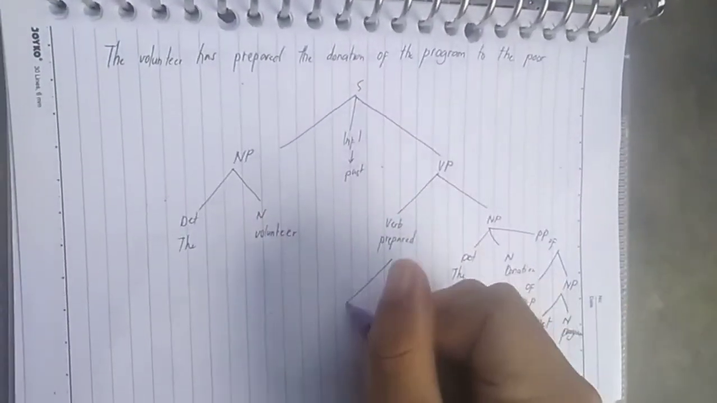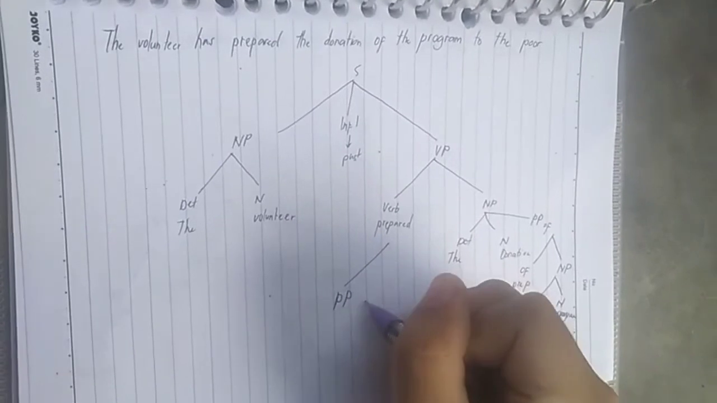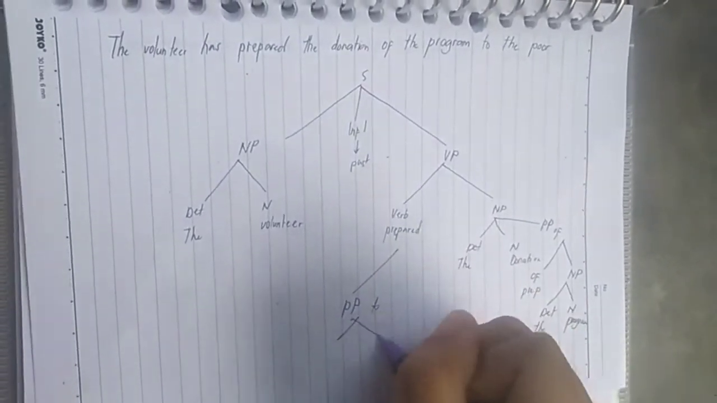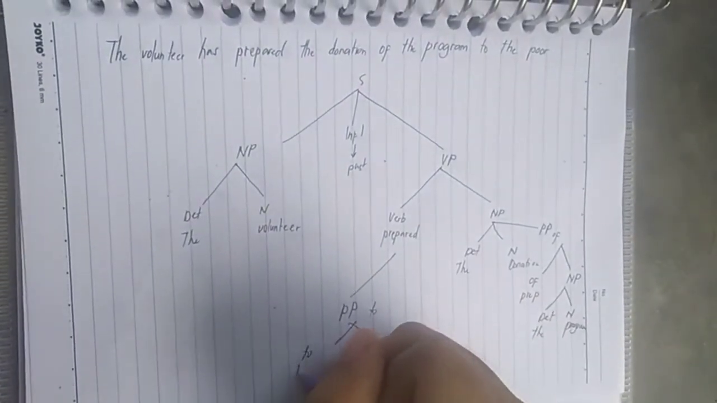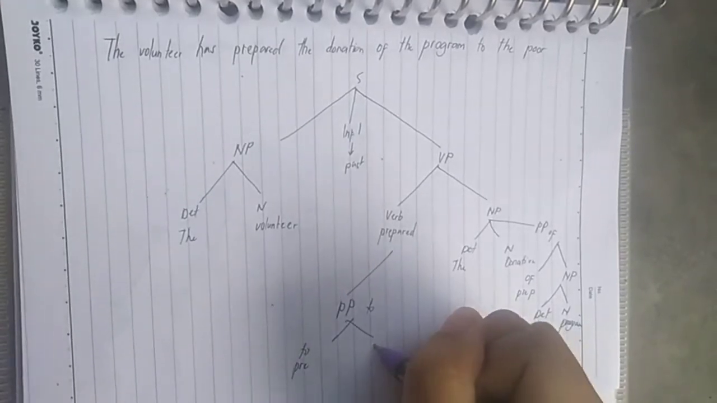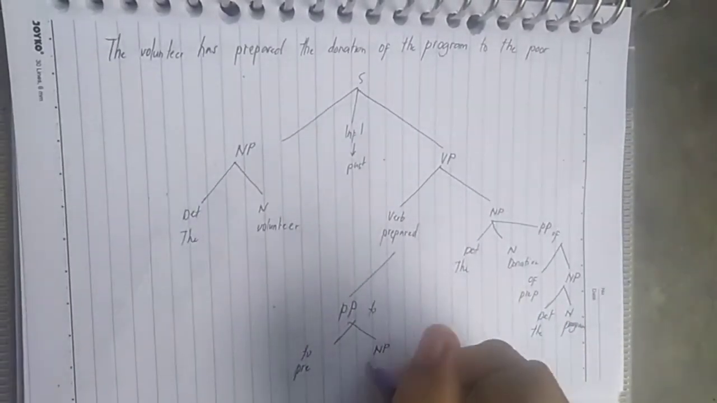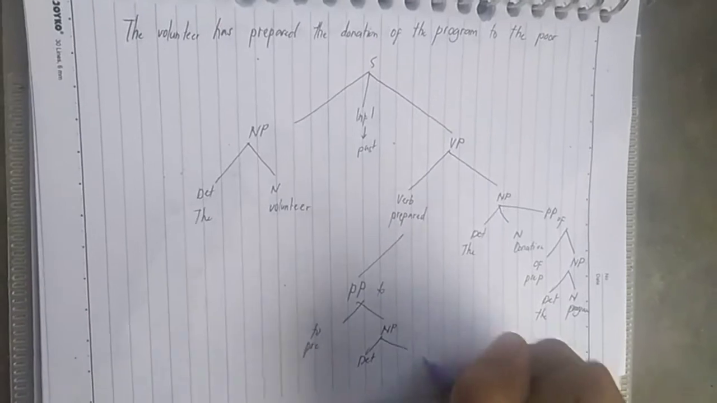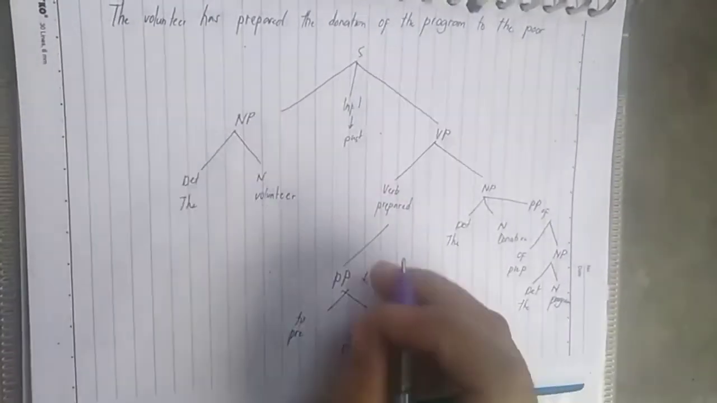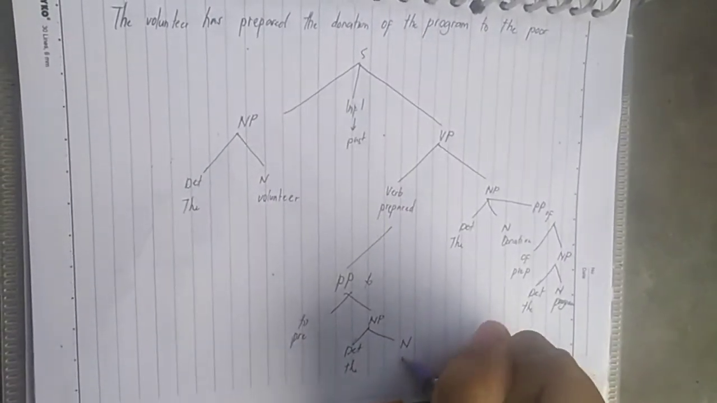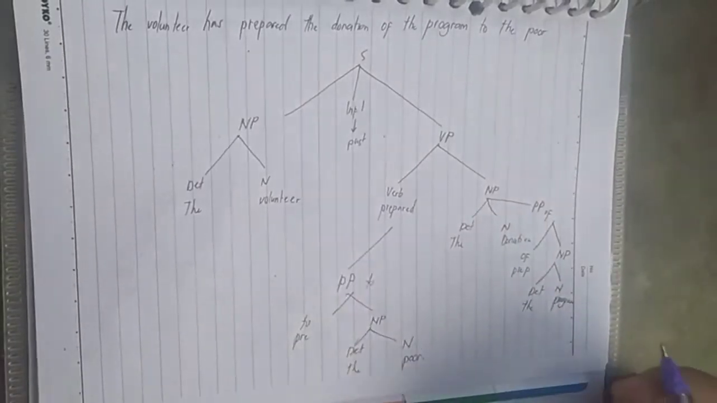The next, we have prepositional phrase to, as preposition, and a noun phrase for determiner and noun, which is we have the and poor.